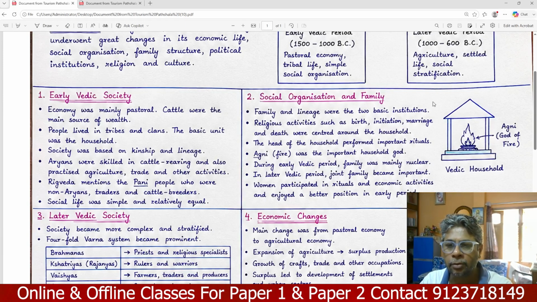In social organization, the family and lineage were the two basic institutions. Religious activities such as birth, initiation, marriage, and death were centered around the household. The head of the household performed important rituals. Agni, the fire, was the important household god. During the early Vedic period, the family was mainly nuclear. In the later Vedic period, the joint family became important. Women participated in rituals and economic activities and enjoyed a better position in the early Vedic period than in post-Vedic society.